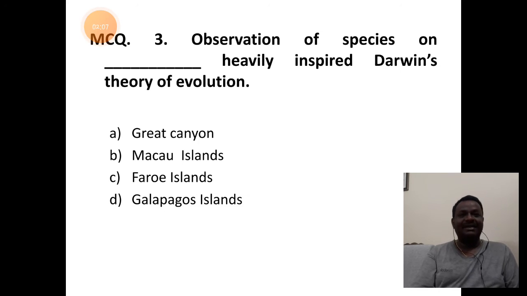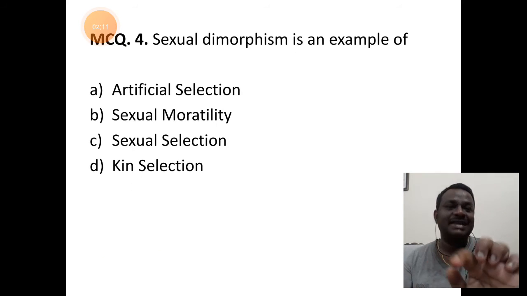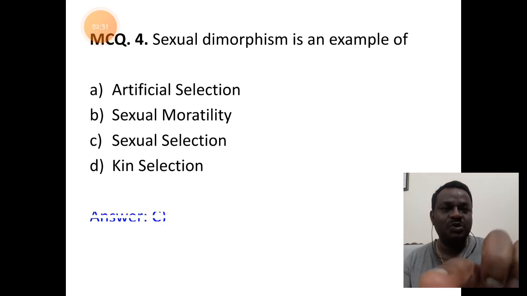It is Galapagos Islands, so answer is D, Galapagos Islands. The next concept: under sexual selection, sexual dimorphism is an example. So for the concept of sexual dimorphism, the answer is C, sexual selection.